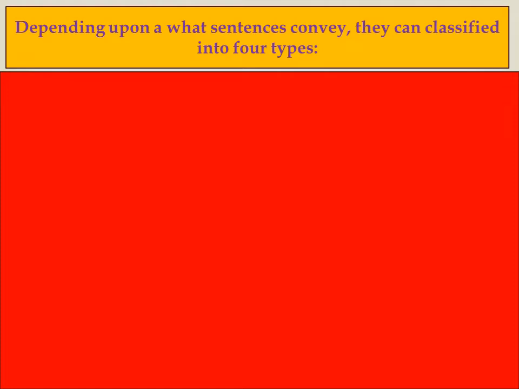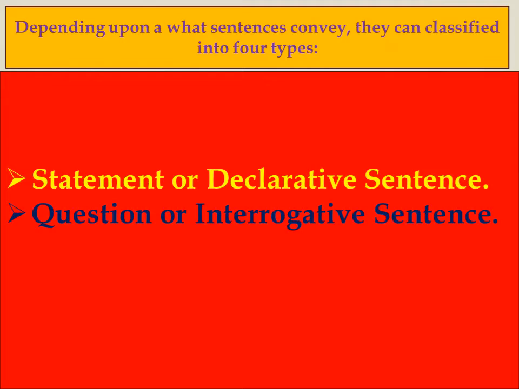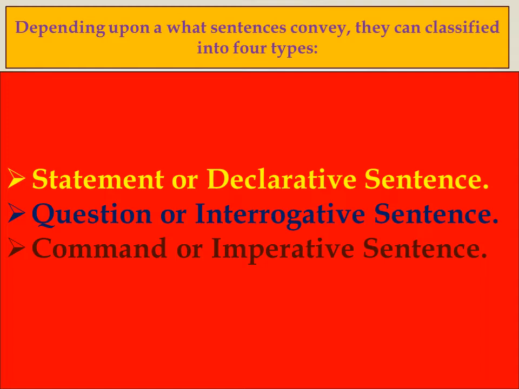The first one is statement or declarative sentence, second is question or interrogative sentence, third is command or imperative sentence, and the fourth one is exclamatory sentence.